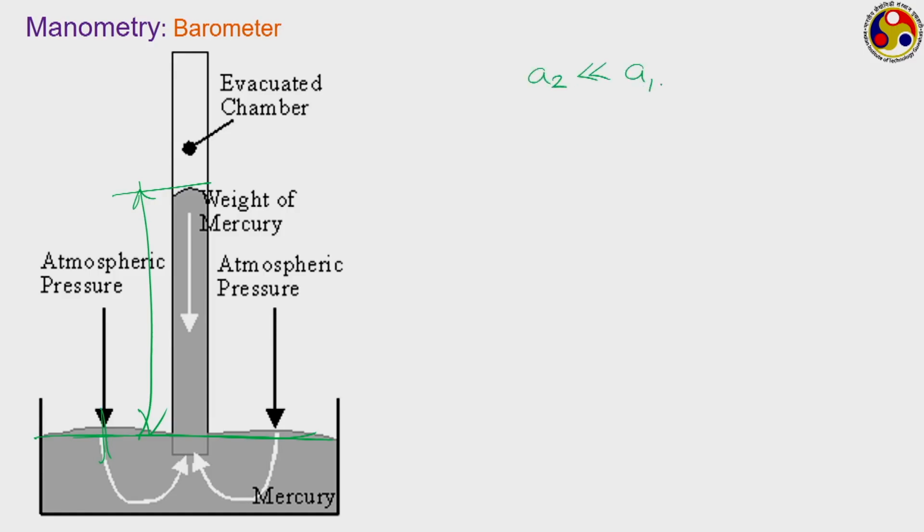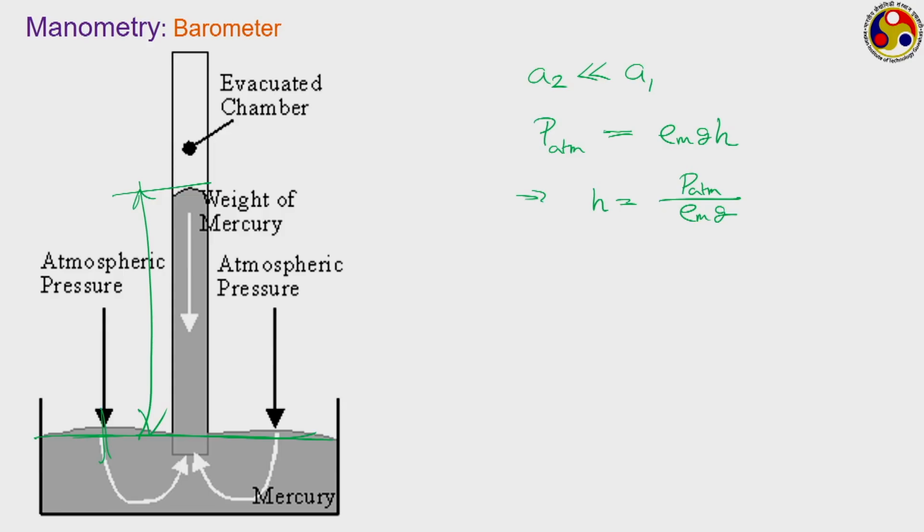A2 really is extremely small compared to A1, and we can comfortably equate this to rho m g into H, H being the height of the mercury column. Mind you, we can have liquids of any density in the column, but one advantage we get is that H is equal to P by rho m into g, that is, H is inversely proportional to the manometric fluid density.